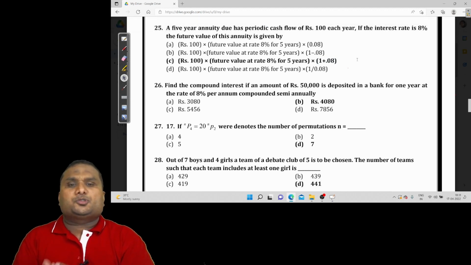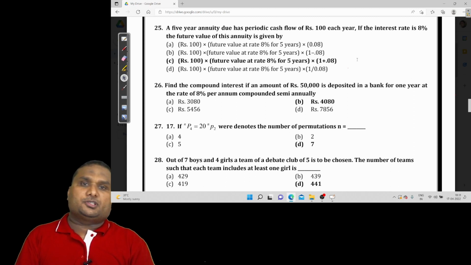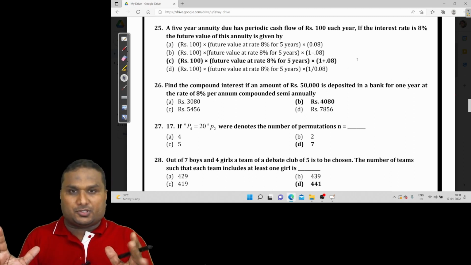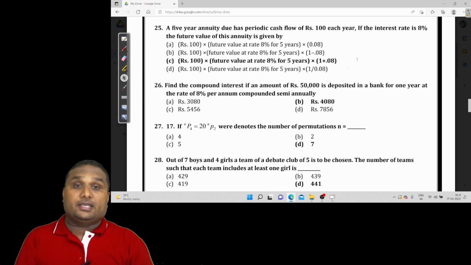And most of the questions we have not done with the help of formulas. For any complex question, we have done it in 1 or 2 or 3 different ways, and most of the questions we try to solve with the help of a calculator. With the calculator, we have even done the NPV questions.